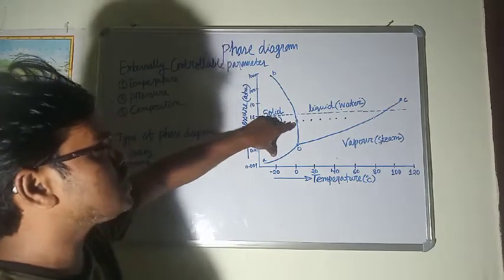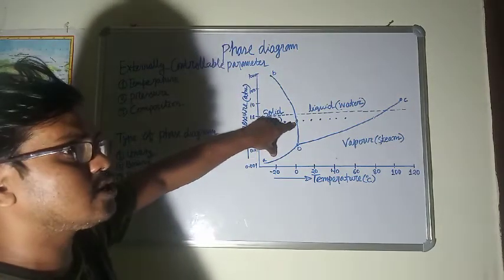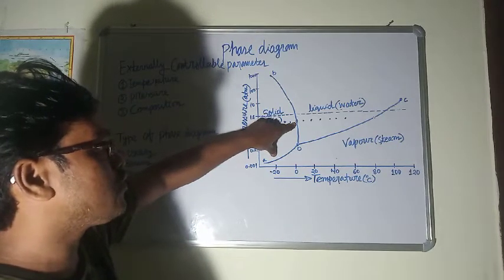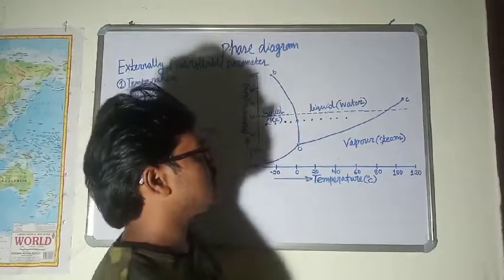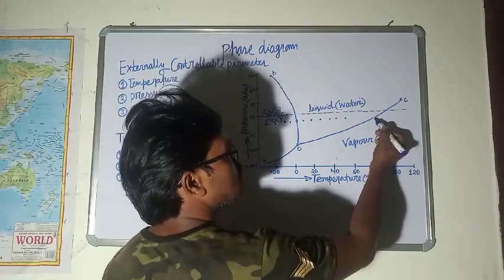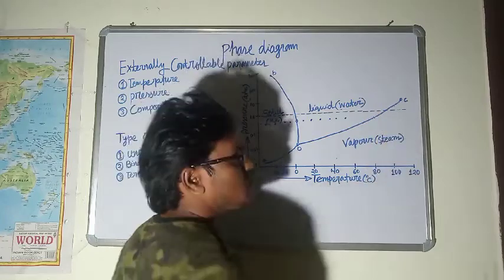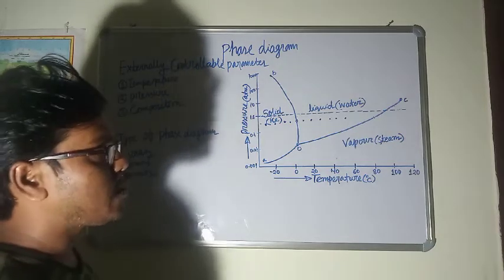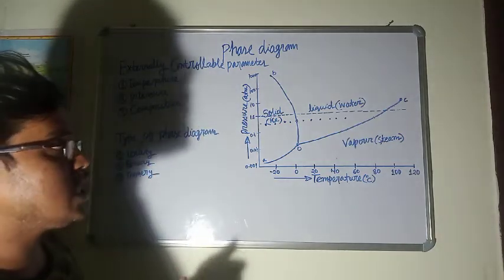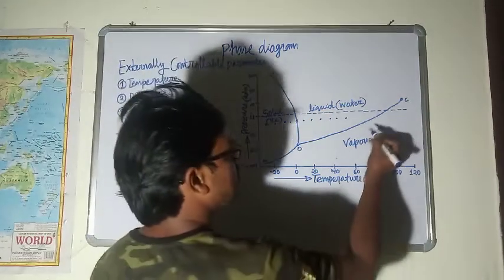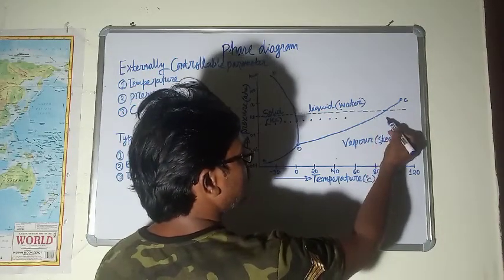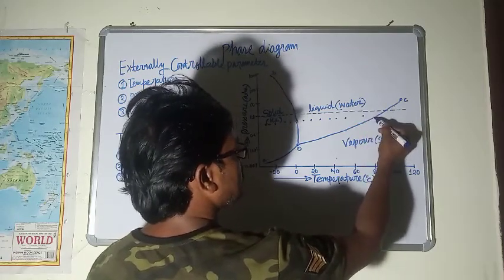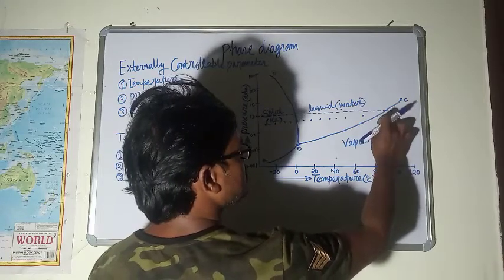Here the amount of heat being taken by water may be known as heat of fusion, but the amount of heat being taken by water at this point will be known as heat of evaporation, because the amount of heat used by the water to break the molecules of water to get itself converted into vapor will be known as heat of evaporation. So by taking heat of evaporation, it will jump into the vapor phase region. Initially it will be in the liquid phase region, and by taking the heat of evaporation it will jump into the vapor phase region.